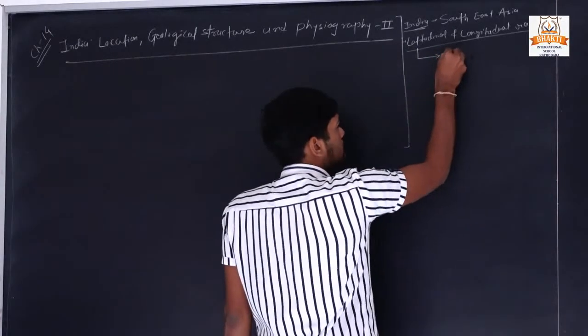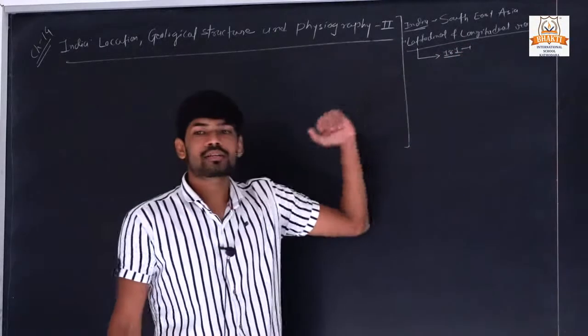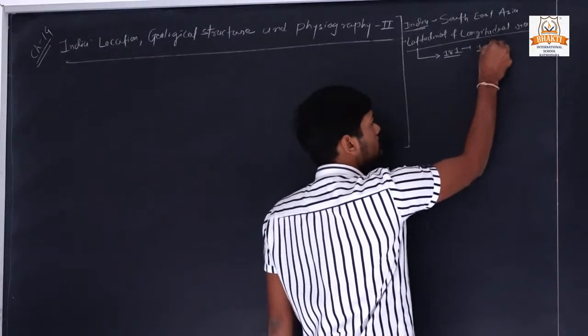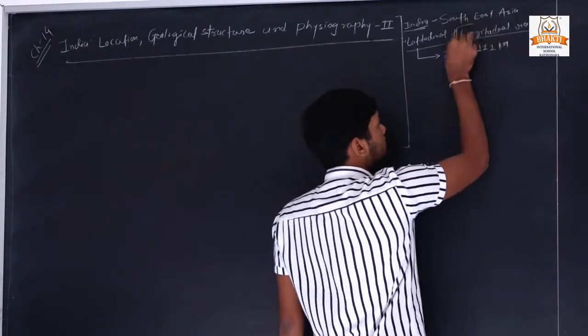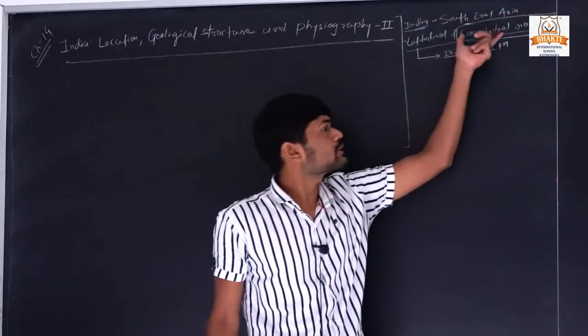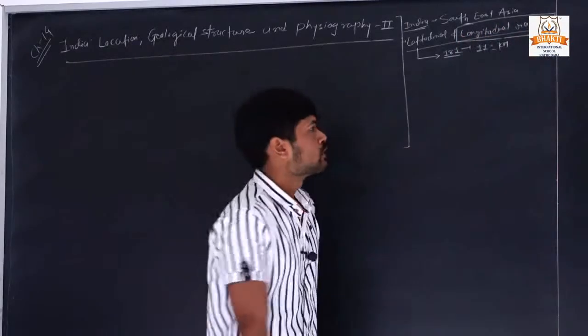There are 181, and the difference between two successive latitudes is 111 kilometers. Most countries calculate time on the basis of their longitudinal range.